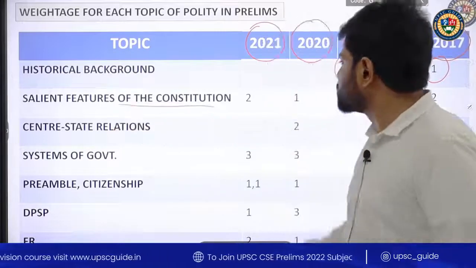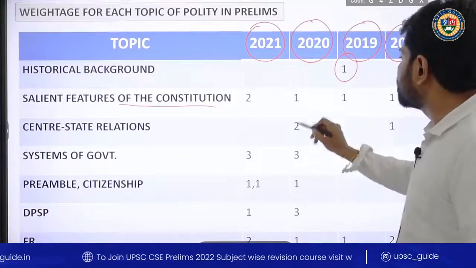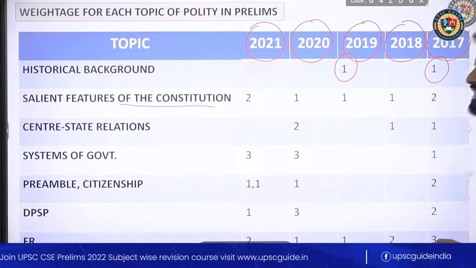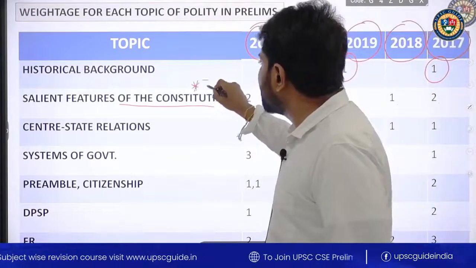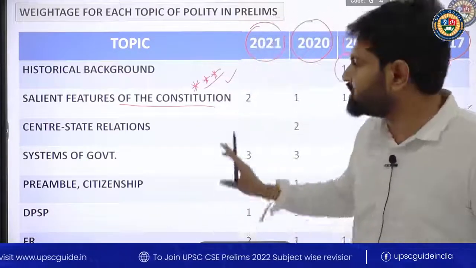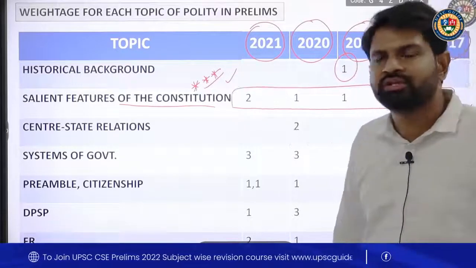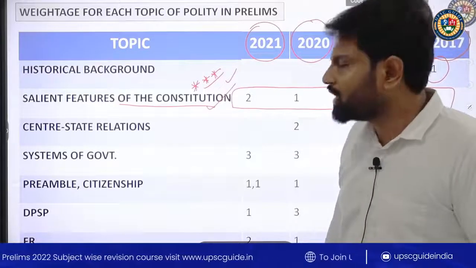If you take salient features, can you see this? We got 2 questions in 2021, 1 question in 2020, 1 in 2019, again 1 in 2018, and 2 questions in 2017, which means this topic is important and you need to give it more time. Consistently we are getting 1 or 2 questions from this topic, which means it will stay an important topic in our preparation.